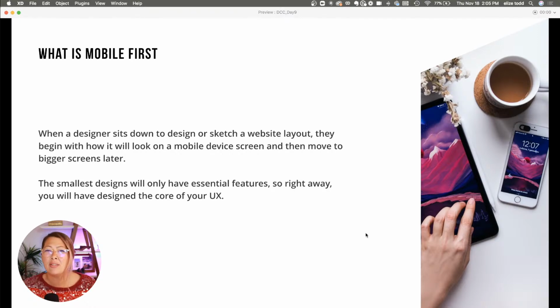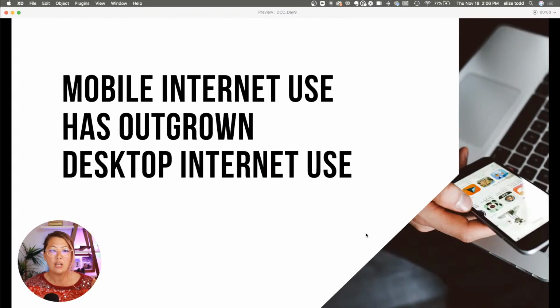We can't have all the bells and whistles, all the beautiful imagery, right? What are the core essential needs for our product or our designs? And then we can move up from there. Mobile internet use has outgrown desktop internet use. That's why we want to be really conscientious of our mobile designs and that experience.